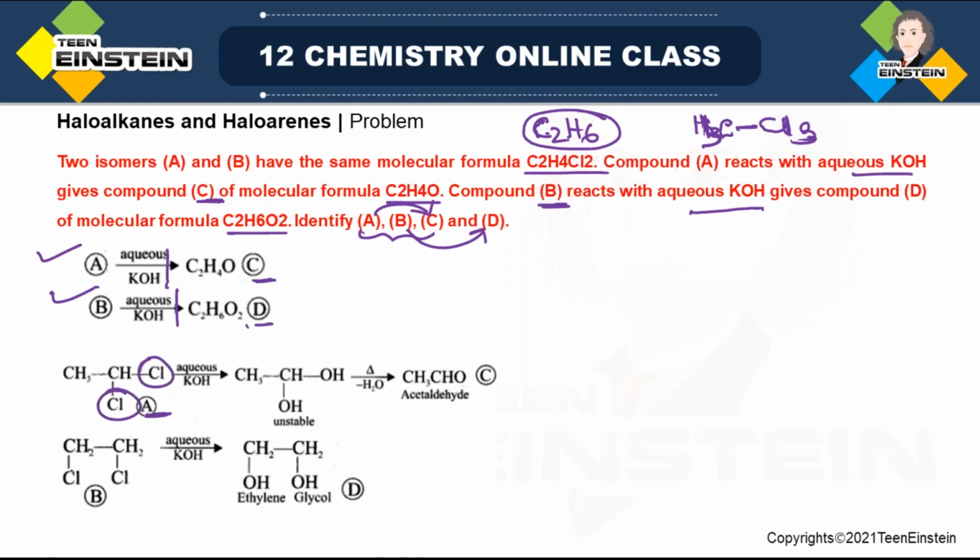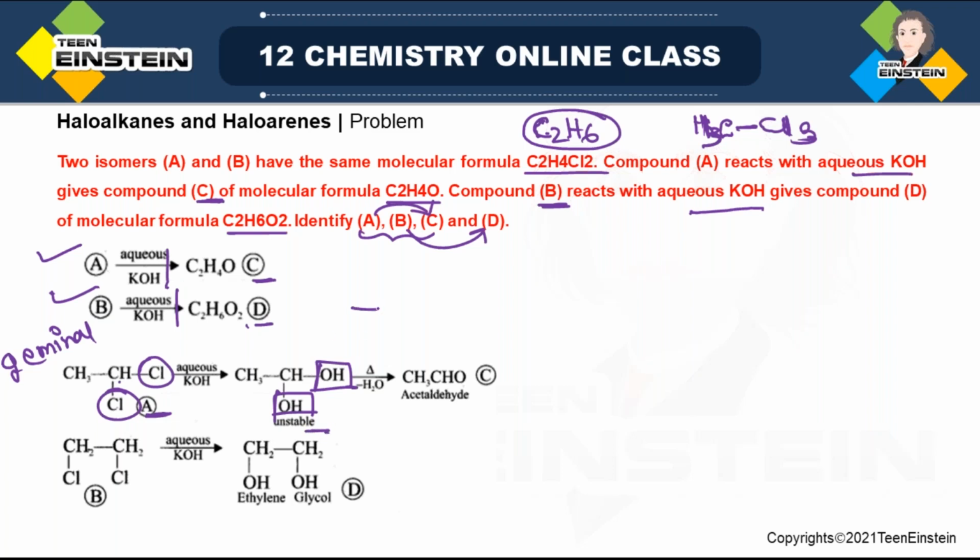So for A, you can see it is a geminal halide. Geminal means the same carbon contains both the halogen. When it is treated with aqueous KOH, not alcoholic KOH, since alcoholic KOH means elimination of HCl, but as it is aqueous OH, it will be substitution. So chlorine is now substituted by OH, but this type of geminal alcohol is not stable.